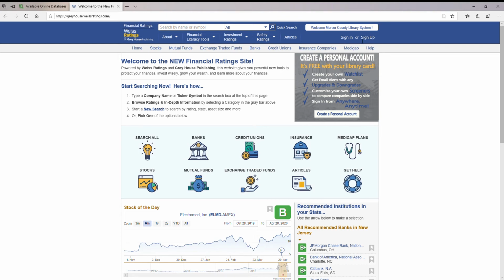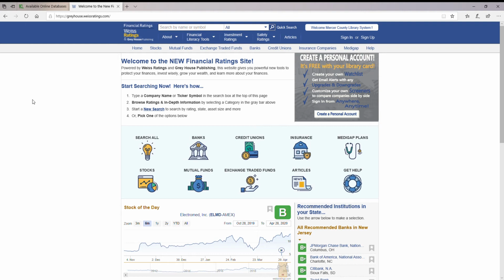You can, however, sign in or sign up for an account. What this will allow you to do is if you'd like to create an online portfolio that you track over time, or if you've done any kind of research and you've saved information about certain banks or insurance policies that you may have researched, you'll be able to see those in there when you come in and log in.